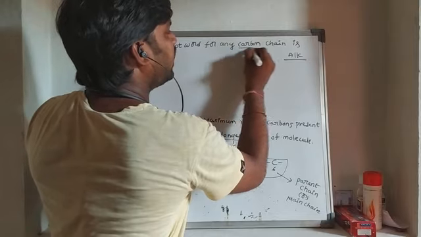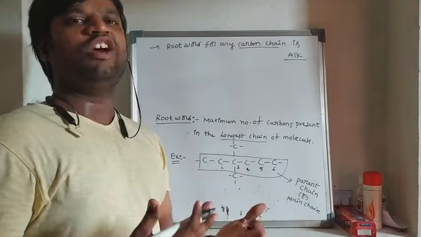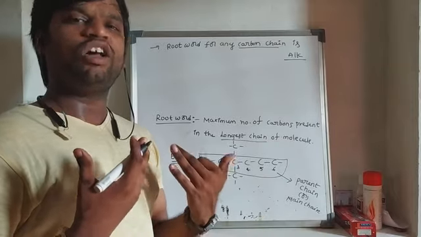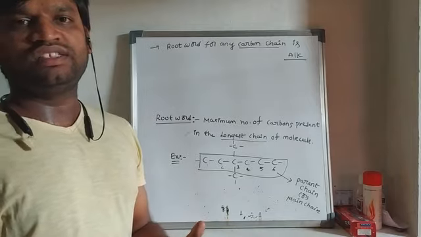Any carbon chain means maybe alkane, maybe alkene, or maybe alkyne, whatever. The root word for any carbon chain is alk.